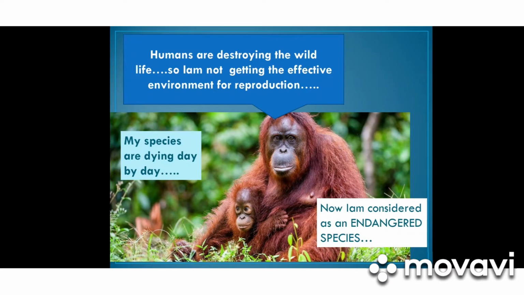What do you mean by endangered species? The plants or animals which are in danger of dying out completely are called endangered species. That means sooner these species will become extinct. They are in danger of dying. There is a chance for these species to become extinct. That kind of species are called endangered species. There are many species like that.